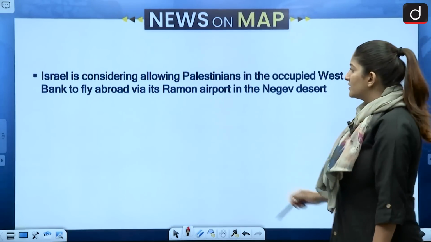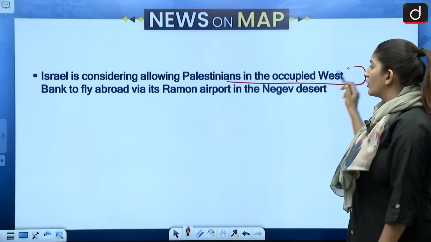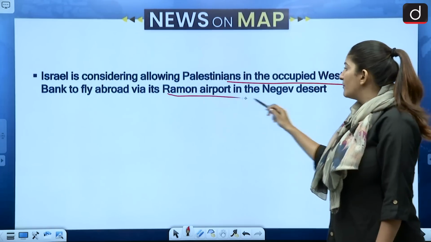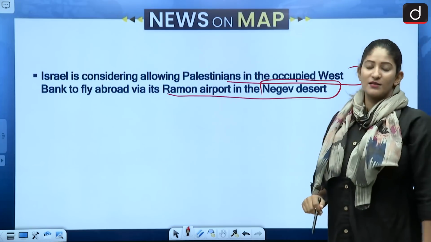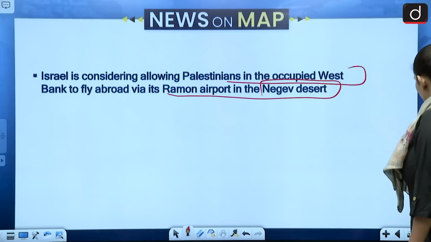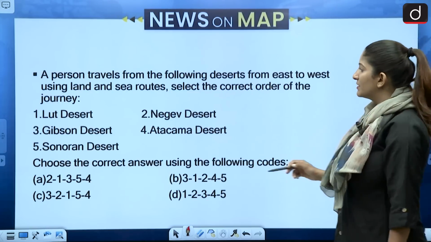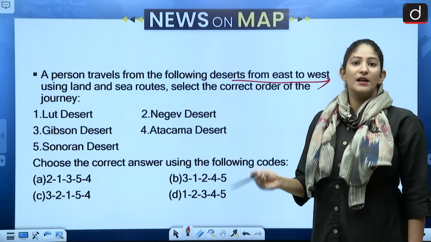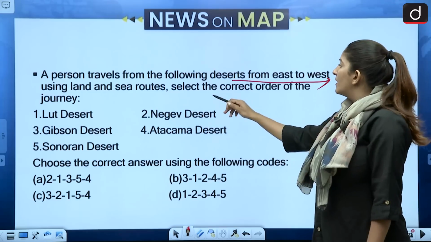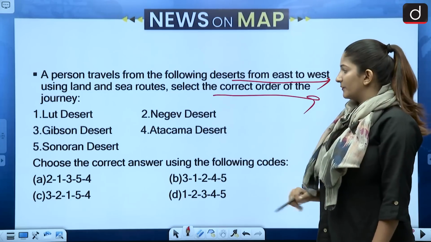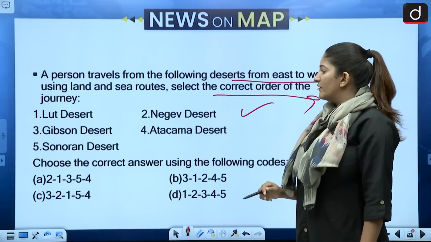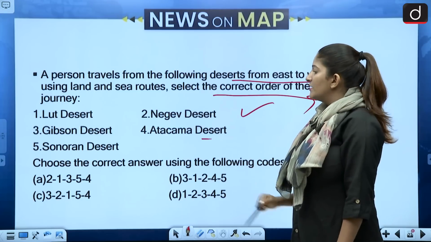So Israel is considering allowing Palestinians in the occupied West Bank to fly abroad via its Ramon Airport in the Negev desert. So with respect to desert, we have the question: a person travels from the following deserts from east to west using land and sea routes. Select the correct order of the journey. Lut Desert, Negev Desert, Gibson, Atacama, Sonoran.